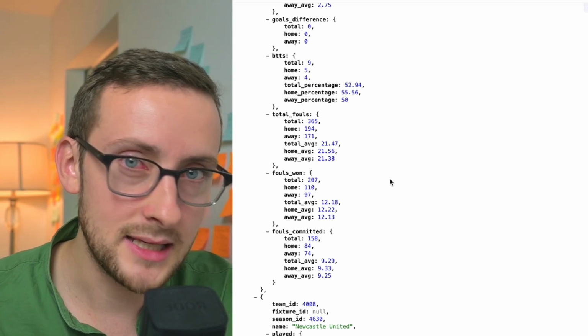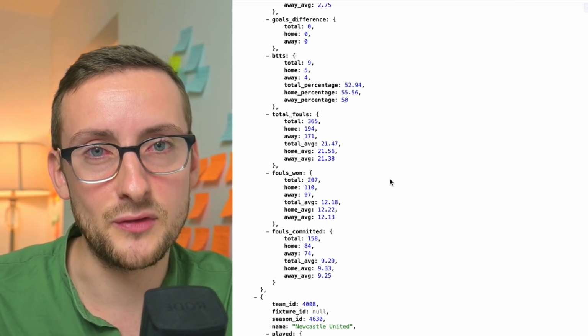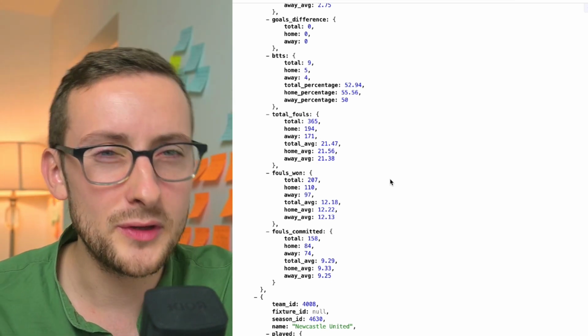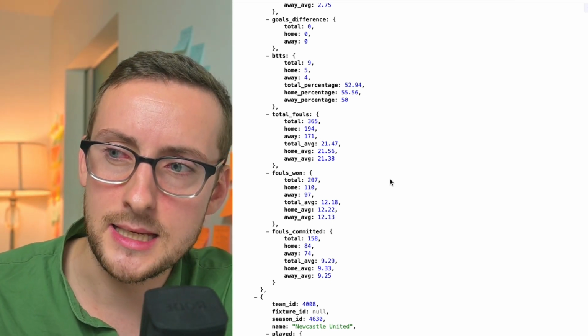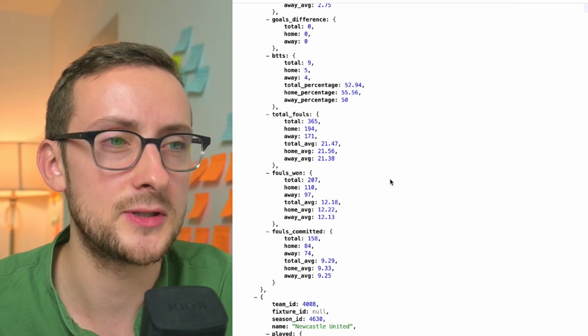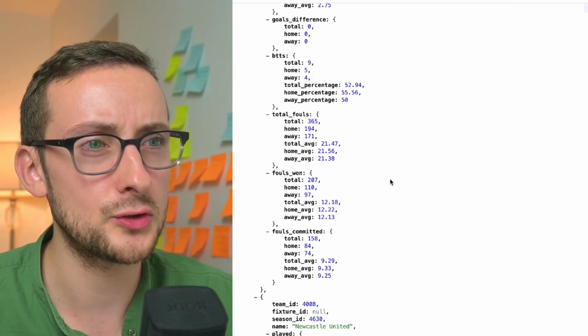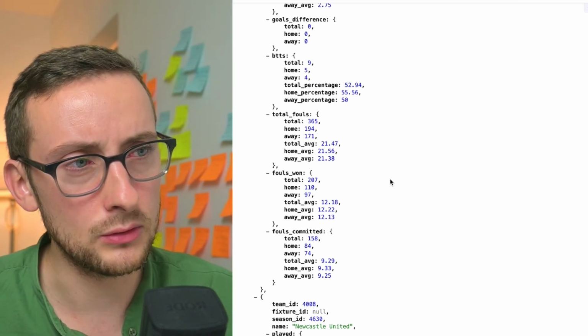So some data companies, they will just focus on the results. Maybe some data providers just focus on the odds. But with the OddAlerts API, I want it to be for people that are looking to create their own betting systems, their own models, looking to start their own football databases, that kind of thing, looking to set up their own alerts or just create their own little tools locally or on a website.